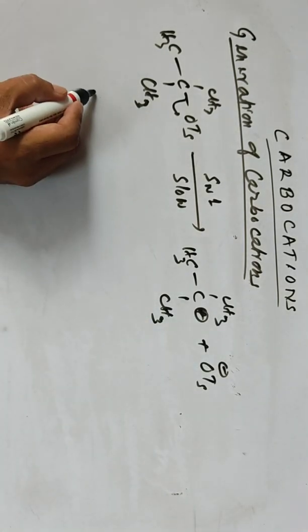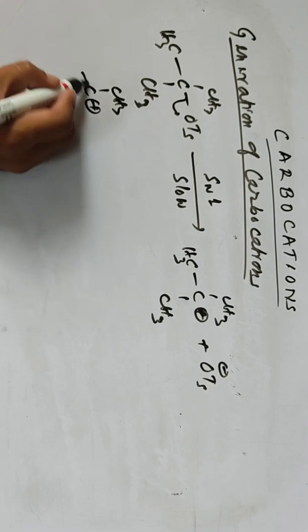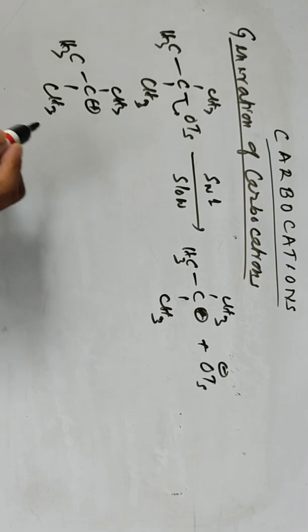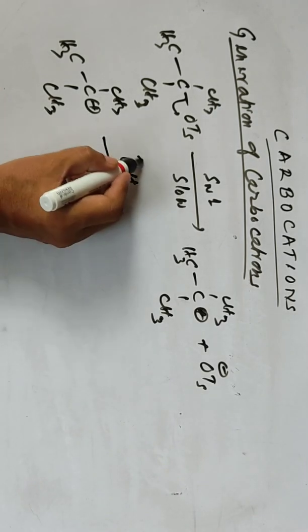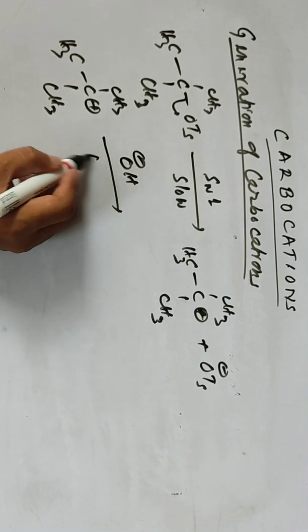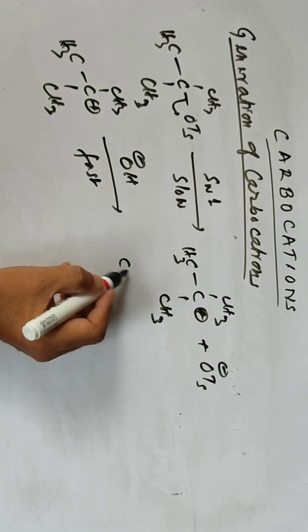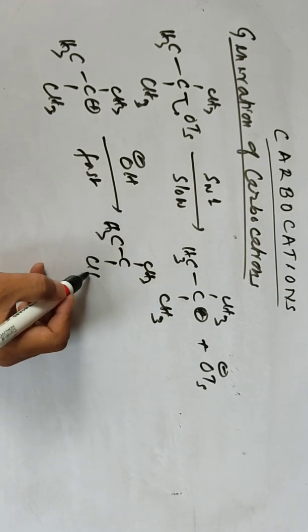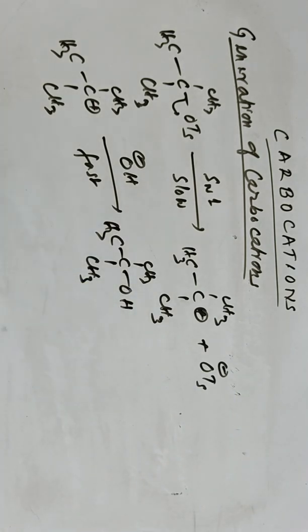The second step: once this carbocation is formed, it is very reactive, so it will be taken up very fast by the nucleophile, say OH. It's a very fast reaction. So once it is formed, this is reactive, so we get the final product, tertiary butyl alcohol. So this all together is the SN1 reaction.